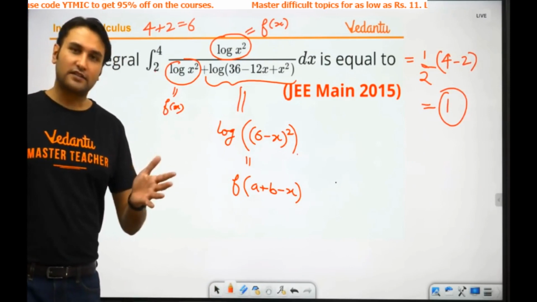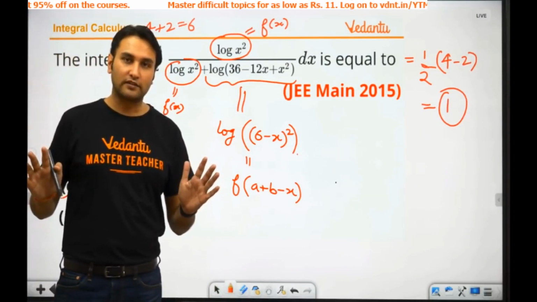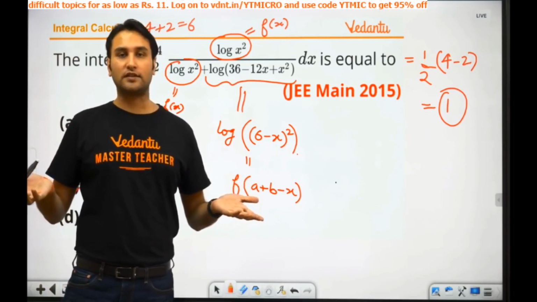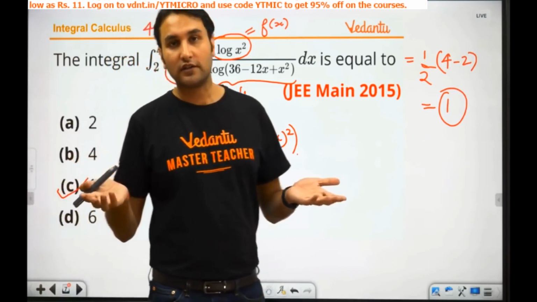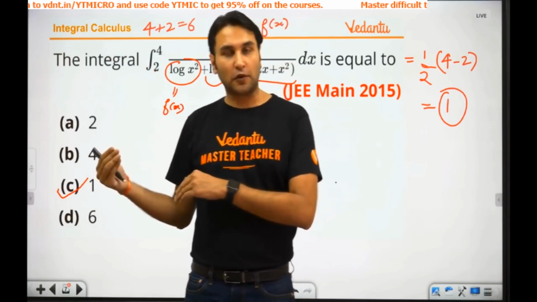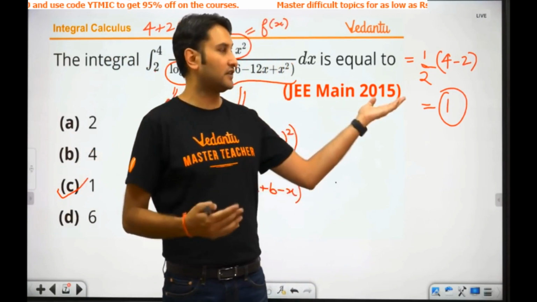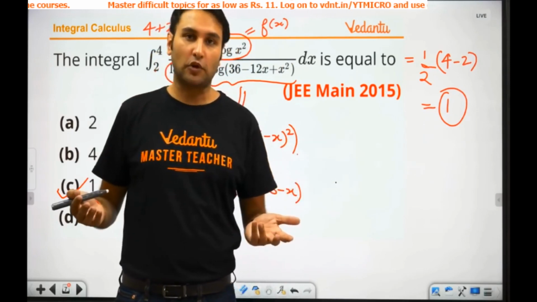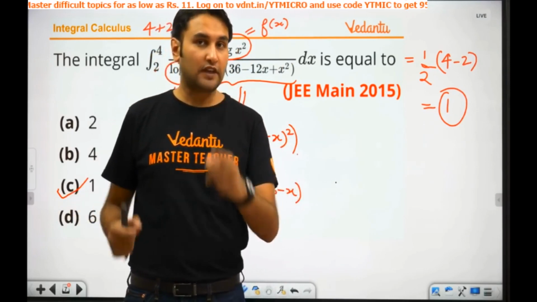Got it? Guys, are you understanding what I'm doing? And trust me, although this is not a shortcut, this is a format where, applying the King's property, you can directly say the answer is half times b minus a. But since it is so common in JEE problems, I want you to keep a very keen eye on this.